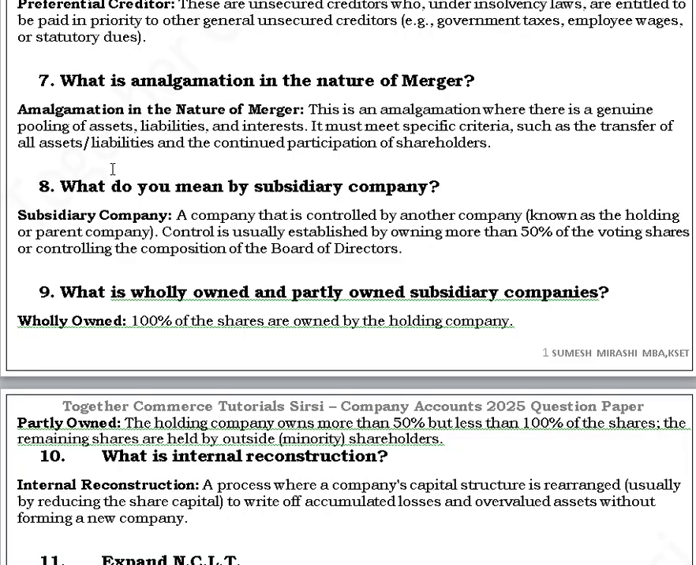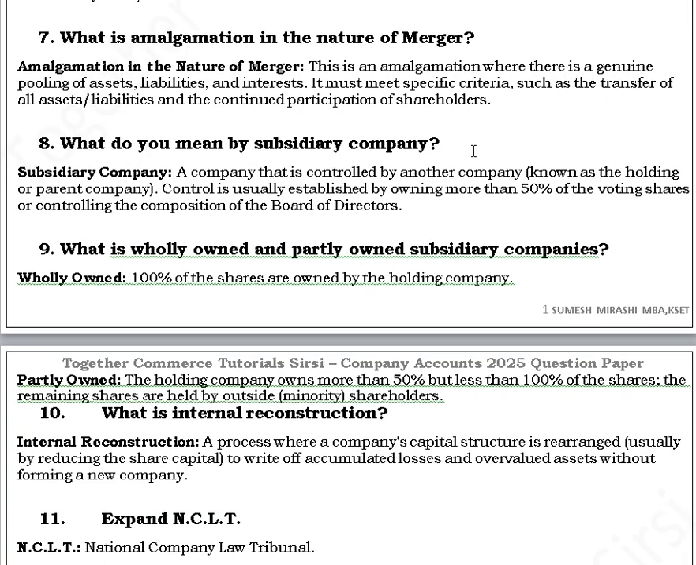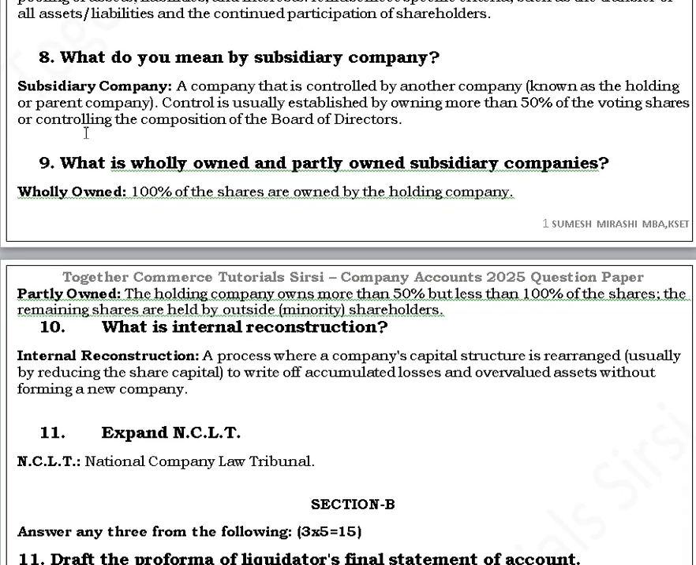Question number 7. What is amalgamation in the nature of merger? Amalgamation in the nature of merger is an amalgamation where there is a genuine pooling of assets, liabilities and interests. It must meet specific criteria such as the transfer of all assets and liabilities and the continued participation of shareholders.